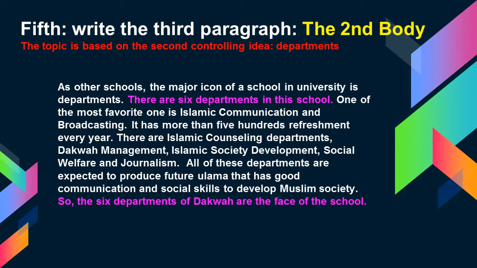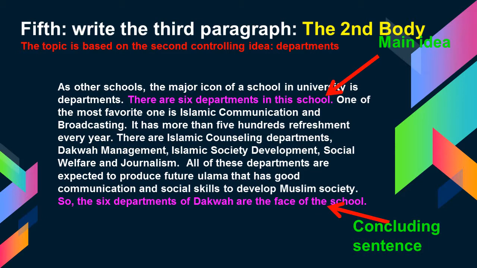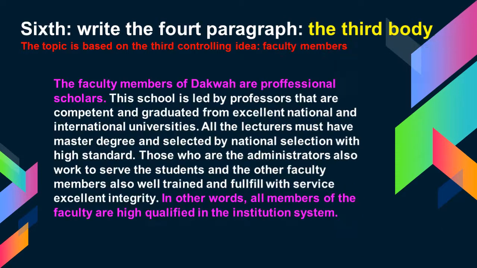Then I mention my main idea in another way, as the concluding sentence: the six departments of Da'wah are the face of the school. That is how I mention the main idea of the paragraph using other words.